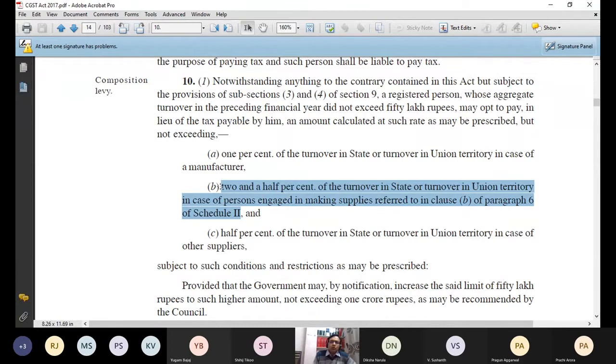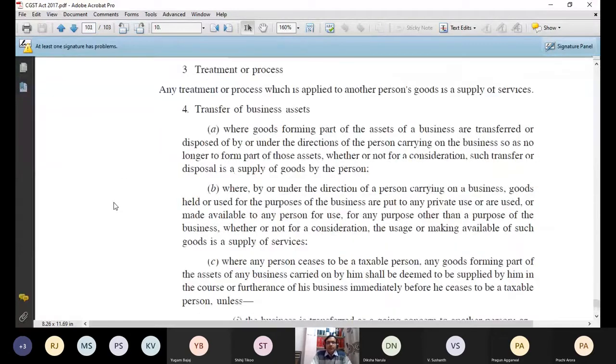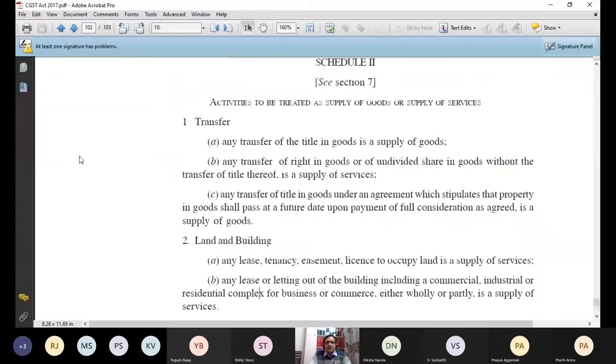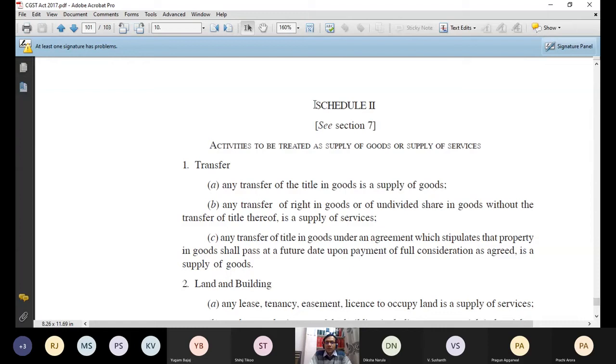So let me show you schedule 2. Schedules are always written in the last portion of the act. So directly you go to the last portion and let me show you schedule 2. Okay, this is schedule 2.